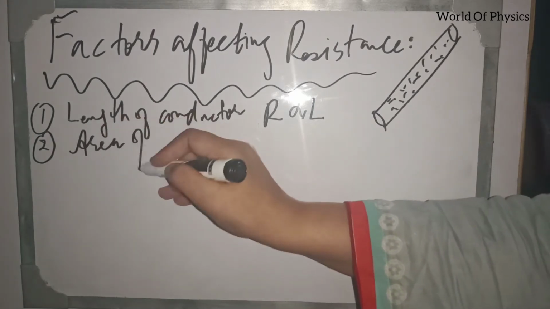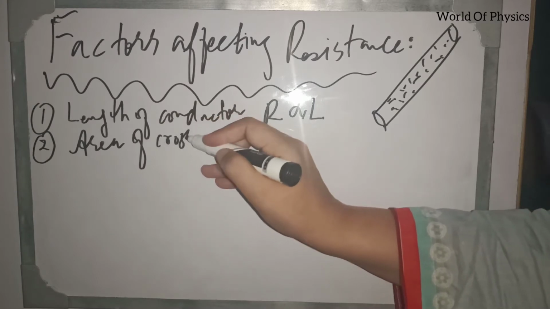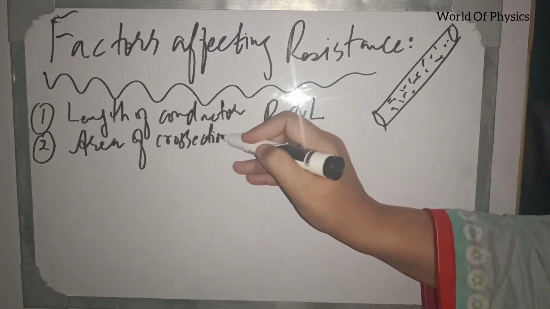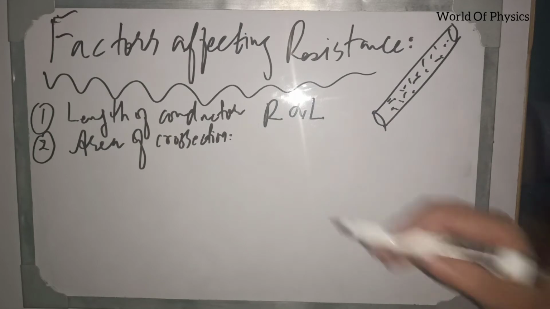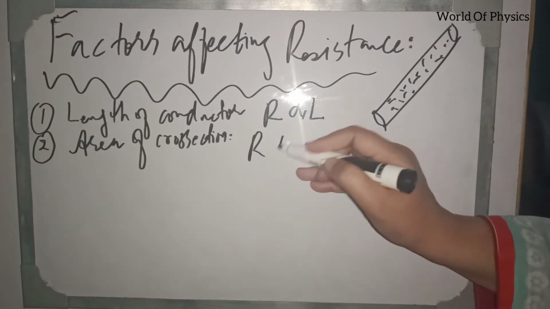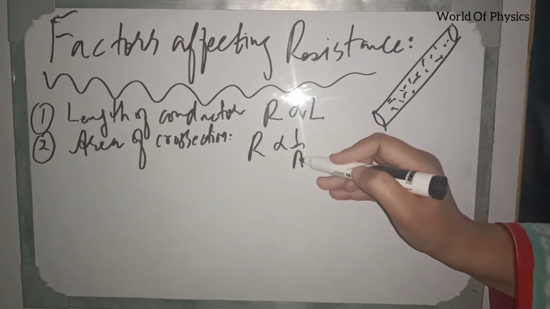This is area of cross section. How does this affect resistance? Resistance is inversely proportional to the area of cross section.